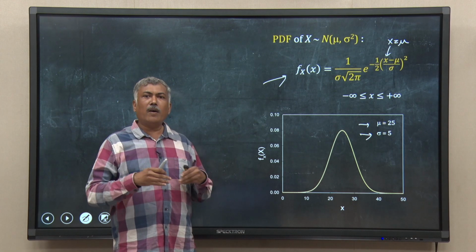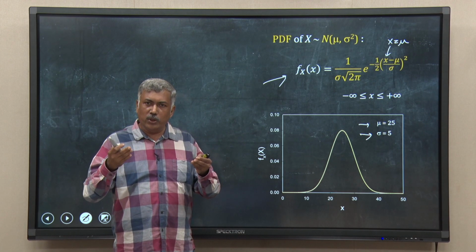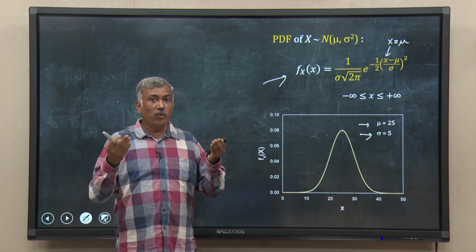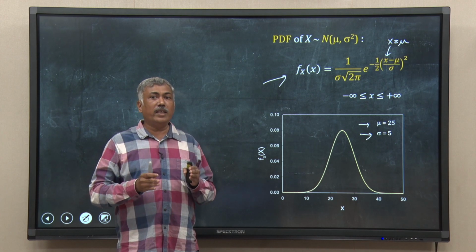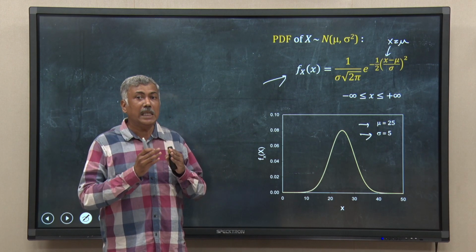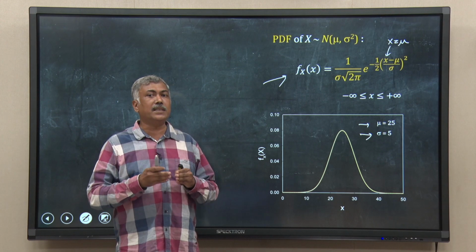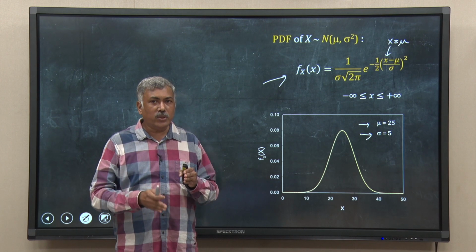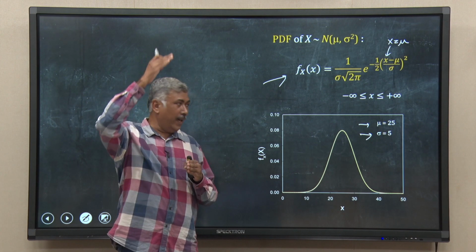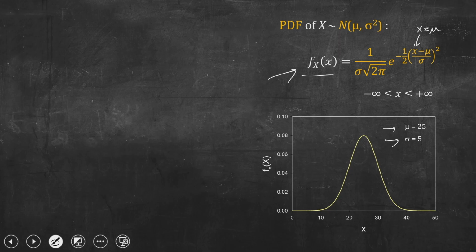That means e to the power 0 must be 1. So, when the value of the random variable is equal to its mean, I should have the highest value. You can easily see it here, the highest value of this function. So, this is the PDF, right. The PDF has the highest value when x equals 25.